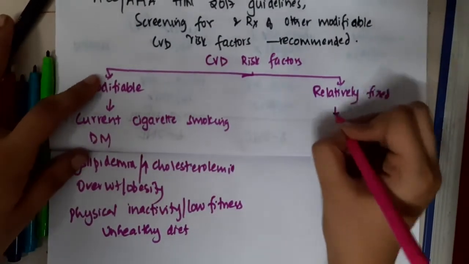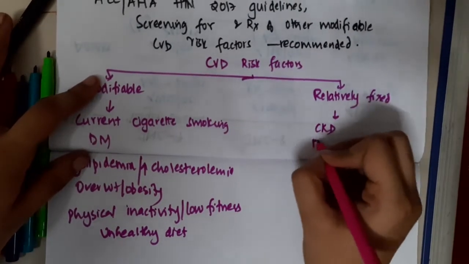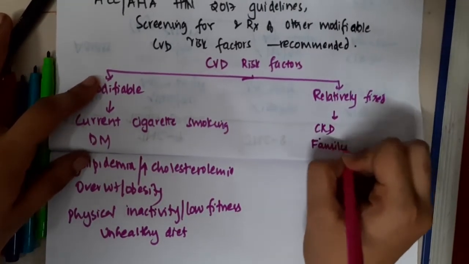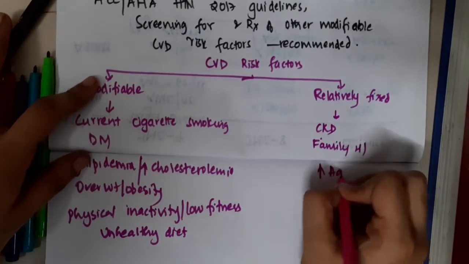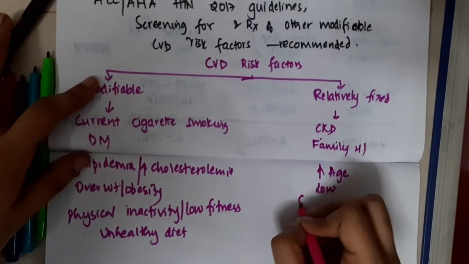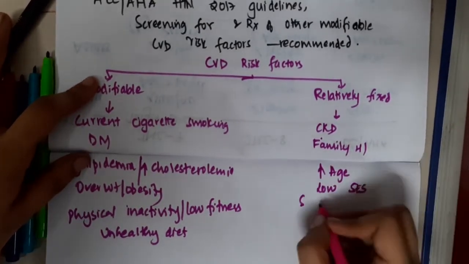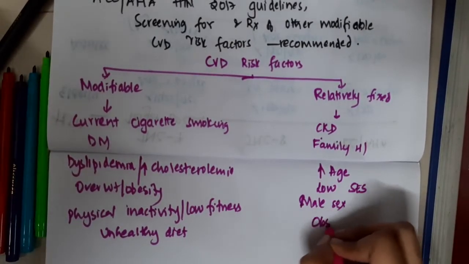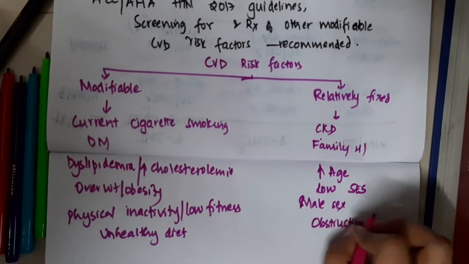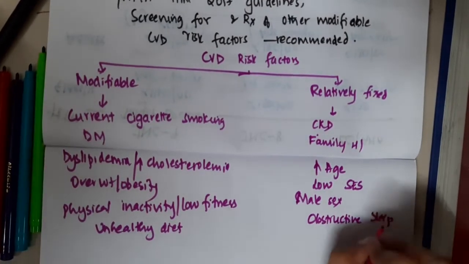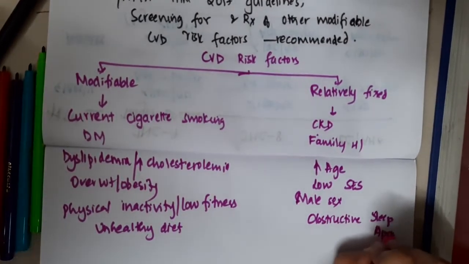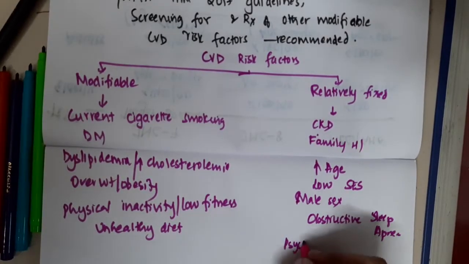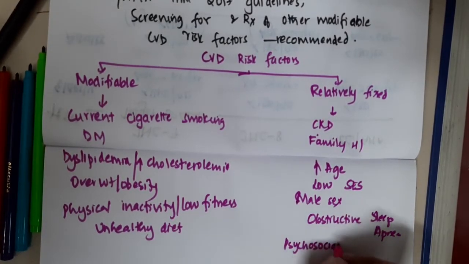Whereas relatively fixed risk factors are chronic kidney disease, family history, increased age, low socioeconomic status, male sex, obstructive sleep apnea, and also psychosocial stress.